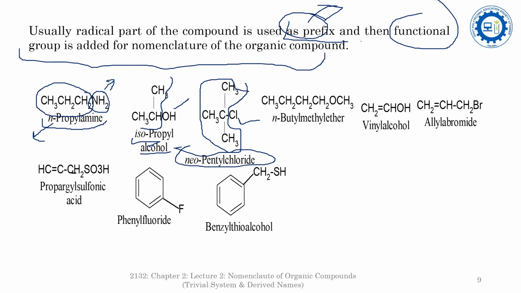Similarly here, it is O. O is attached to two different alkyl groups, so it is an ether. But here see, it is attached to two different alkyl groups, two different radicals.